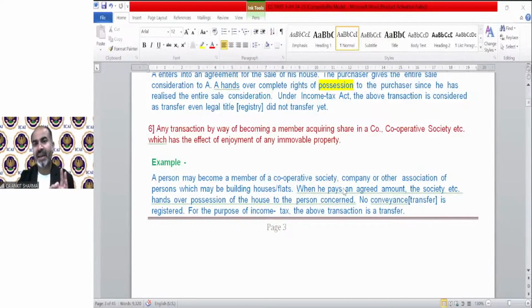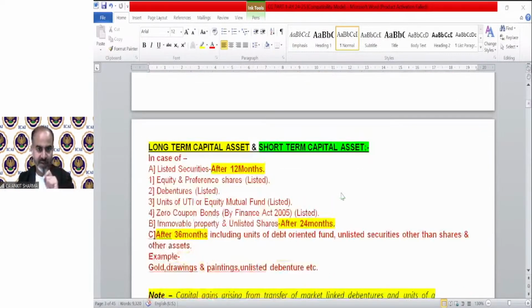When he pays an agreed amount, the society, etc., hands over possession of the house to the person concerned. No conveyance transfer is registered. For the purpose of income tax, the above transaction will also be treated as a transfer. So if any one of you has any confusion in point number 5 and 6, kindly go and watch the income from house property, section 27 class.